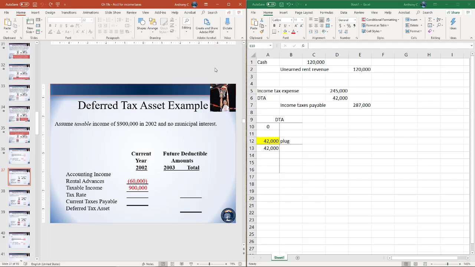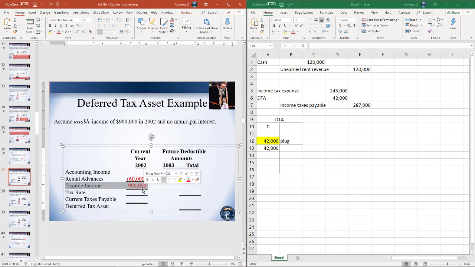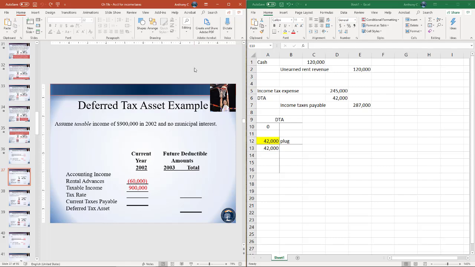So now it's 2002, and it tells us to assume we have a taxable income of $900,000 in 2002, no municipal interest. So in this case, we're directly given taxable income. Again, if we're assuming the same tax rate as before, which is 35%, we could go ahead and calculate our income tax payable in 2002. And given we could calculate the future deductible amount, we could also calculate the deferred tax asset. Given this information, though, we should be able to back into what our accounting income is.